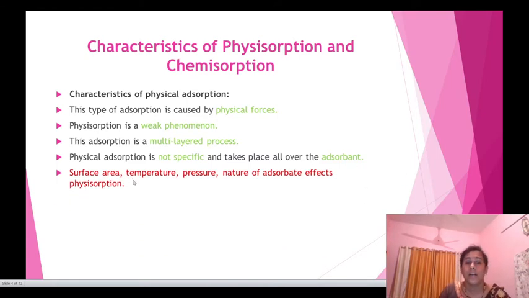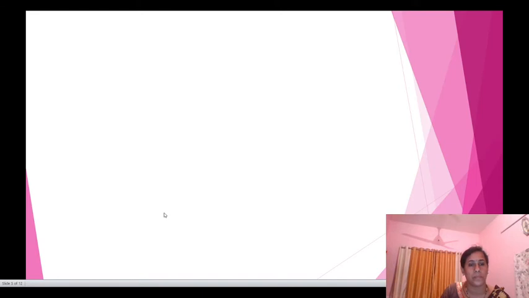Another important factor is that surface area, temperature, pressure and nature of adsorbate also affect physisorption. And the last point about physical adsorption is that the energy of activation is very low. It is about 20 to 40 kilojoule per mole.